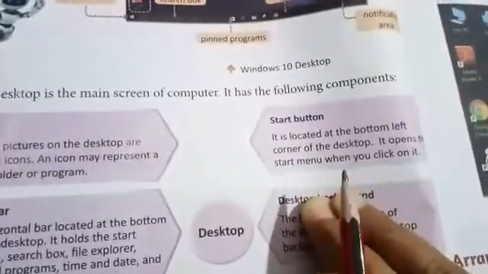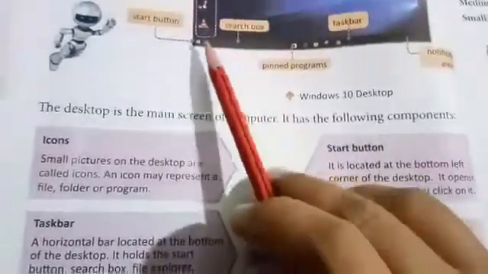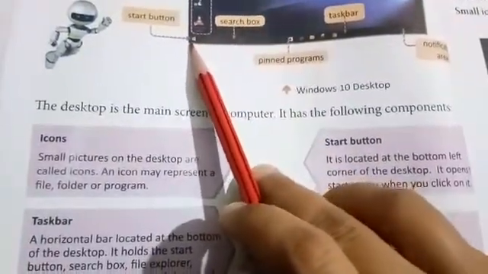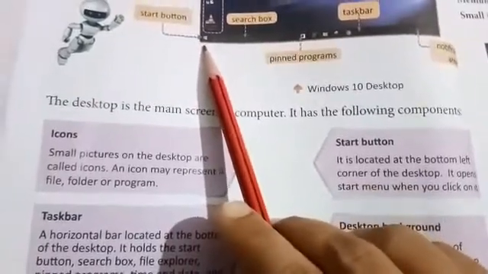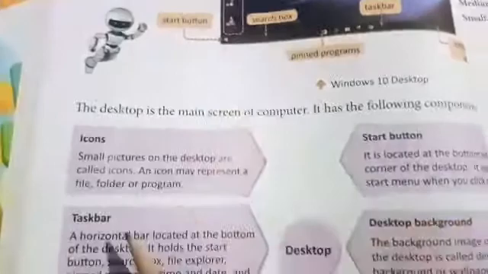Start button: it is located at the bottom left corner of the desktop. It opens the start menu when you click on it. So the start button is here, at the left corner of the desktop. It opens the start menu when you click on it.